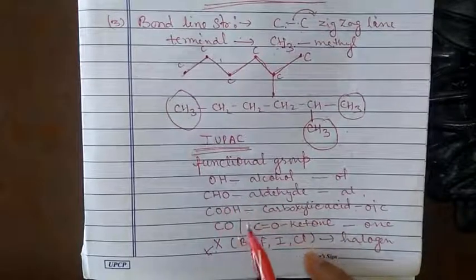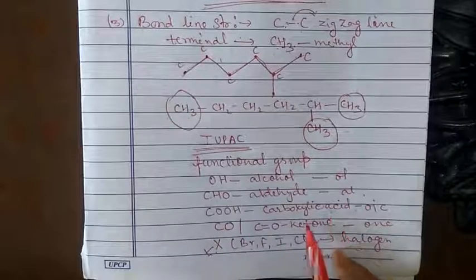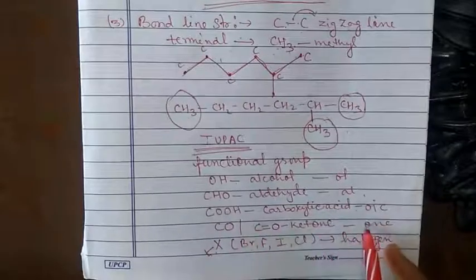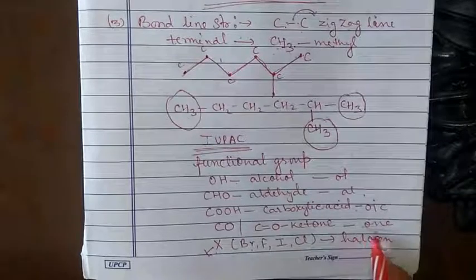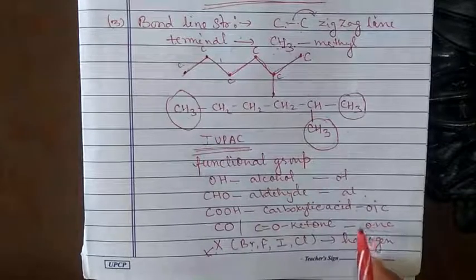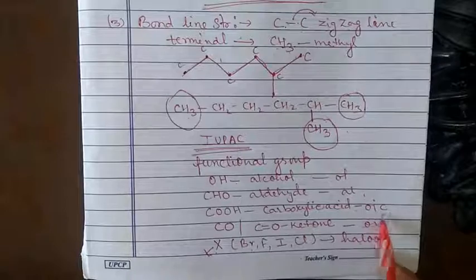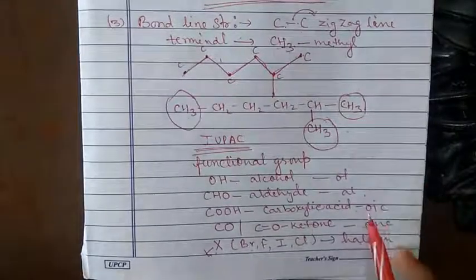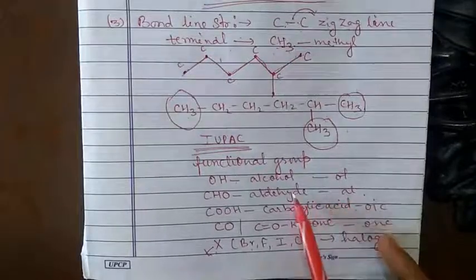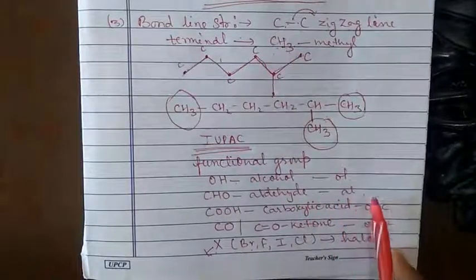And when the ketone is present, ketone is represented by the CO, so we have to use the suffix one. That is ketone, that is propanone, butanone. Oic means butanoic acid, ethanoic acid, propanoic acid. Al, that is propanal, butanal, pentanal.